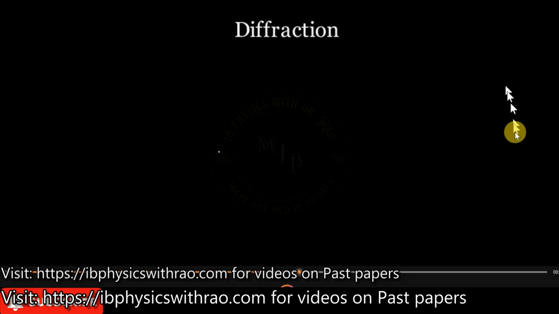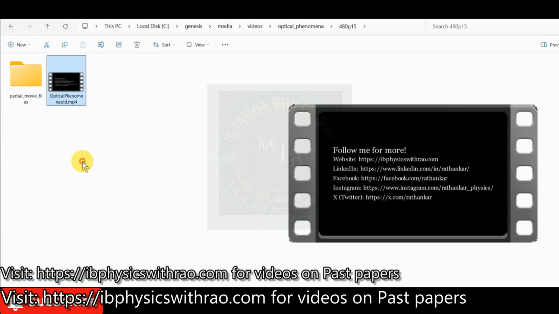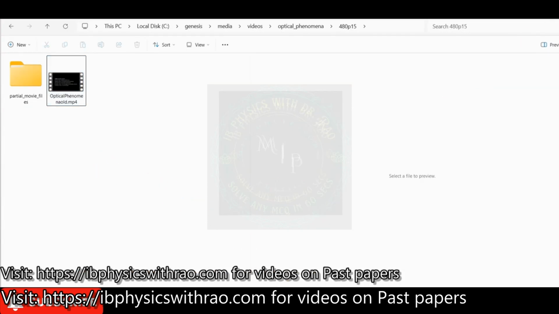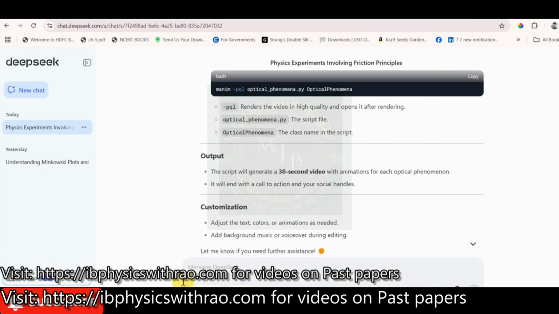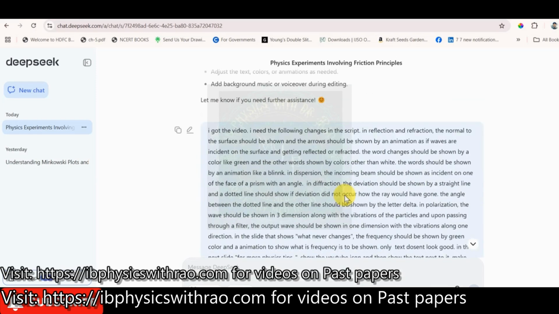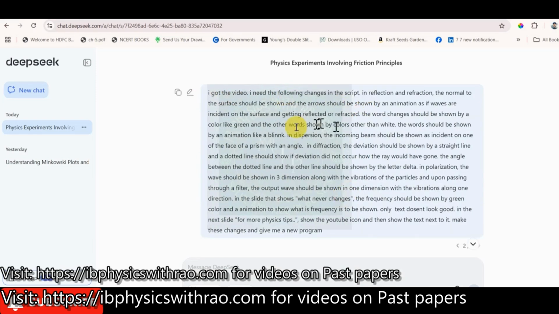Then it showed me diffraction, and it showed me something like an arc. Many people will not understand what it is, so I wanted to change something. So towards it, what I did was I once again went to the program, to ChatGPT or DeepSeek, and I said, I got the video like this, I need the following changes. I gave in detail what all changes I wanted.